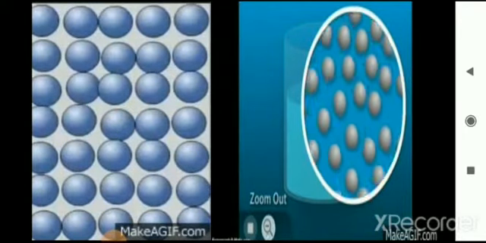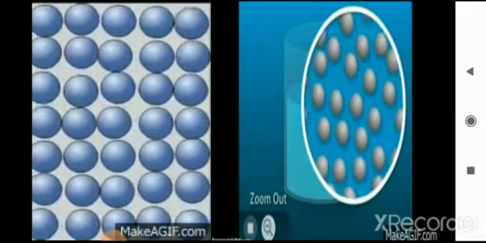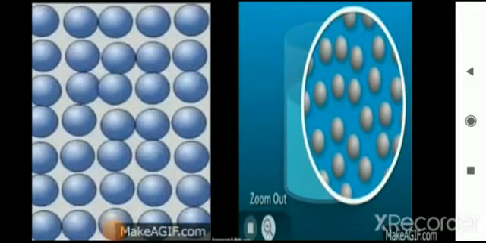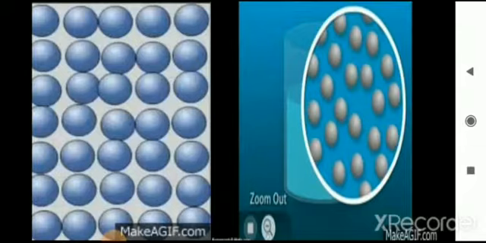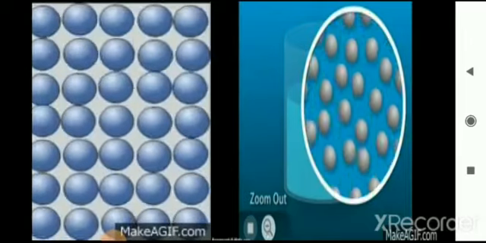Like in this picture, you can see that first picture is of solid, right? In this picture, you can see particles are closely packed. And when we heat a solid substance like ice, it converts into water, and water is a liquid, and particles in liquid are a little farther apart, right? As in solids, the particles are tightly packed. There is not much space between them, as you can see in the left side picture. But in case of liquid,